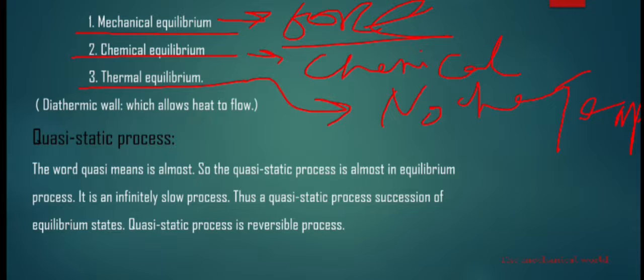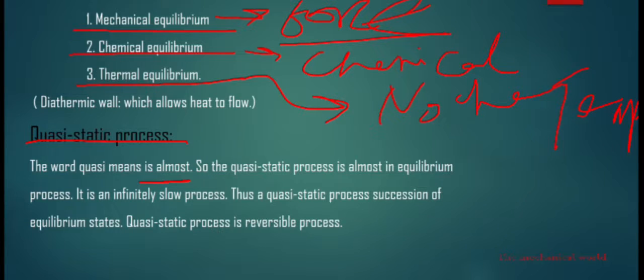Here is a term, diathermic wall. So what is a diathermic wall? It allows heat to flow. The next one is quasi-static process. The word quasi means almost. So the quasi-static process will be an almost in-equilibrium process.